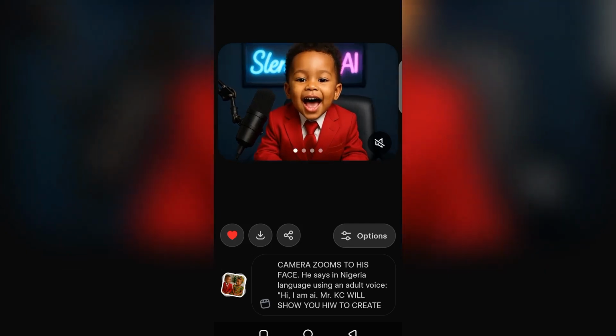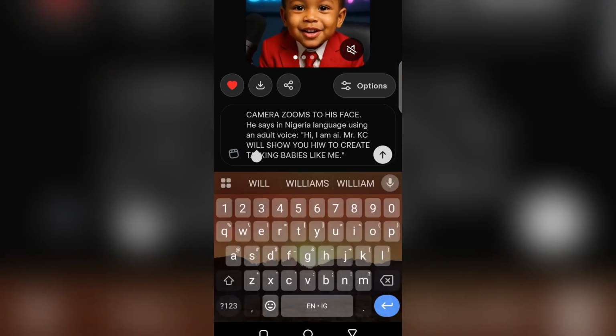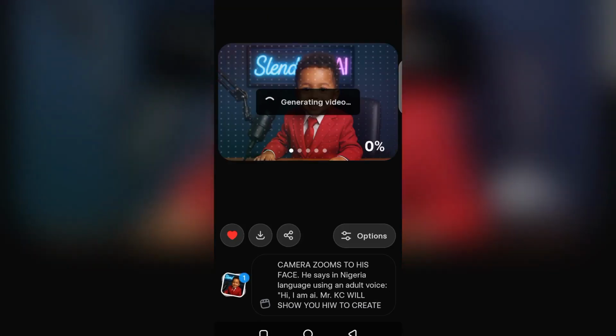All right, so as we can even see, the lip sync is not that perfect, so we can still go again and try to go again. Now let's go to the second tool. The second tool is